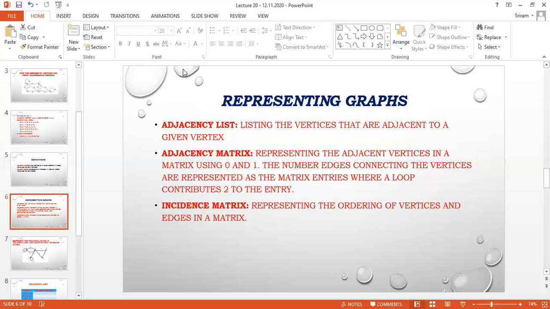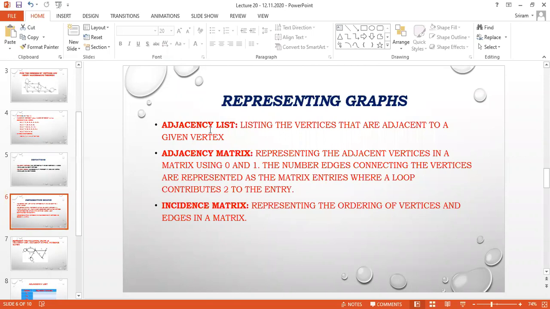So the meaning of adjacency list: I am going to take all the adjacent vertices. In the same idea, if I represent them with 0 and 1, then it is called a matrix.